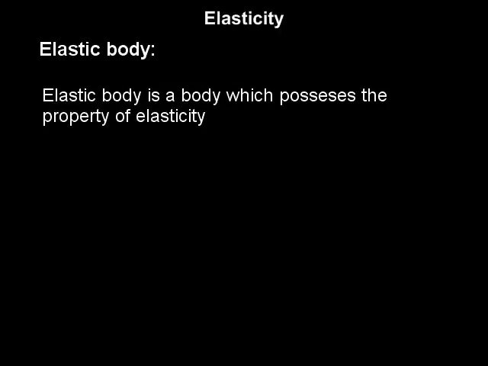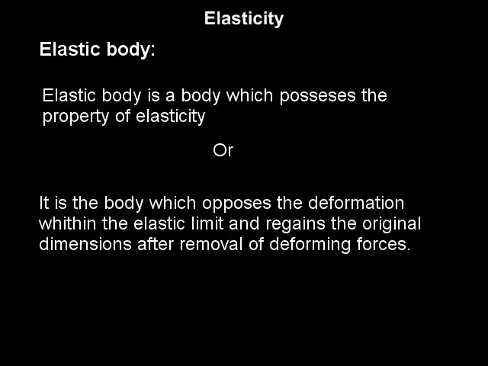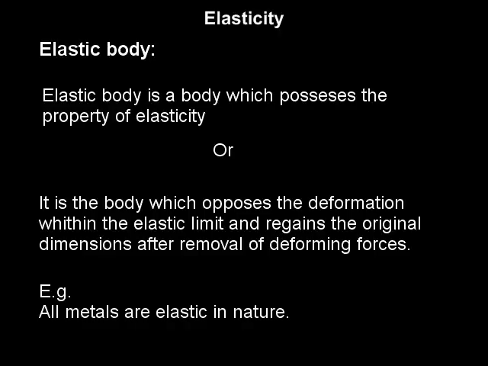The elastic body is a body which possesses the property of elasticity, or it is the body which opposes the deformation within the elastic limit and regains the original dimensions after removal of deforming forces. For example, all metals are elastic in nature.